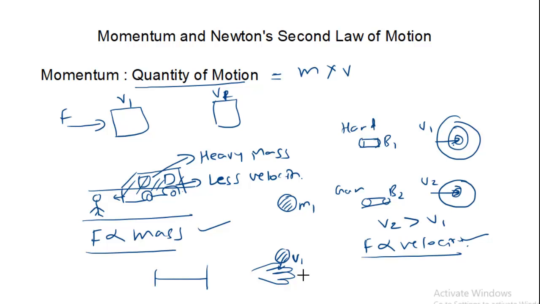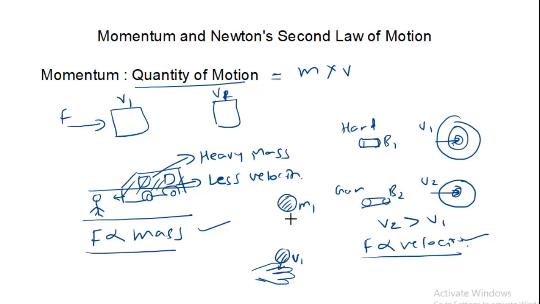That means if you allow the velocity to reduce to zero over a larger amount of time, the force with which it strikes your hands will be less, and thus force depends on one more quantity, that is time.